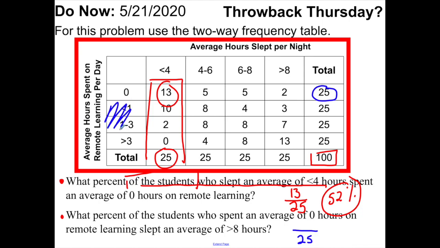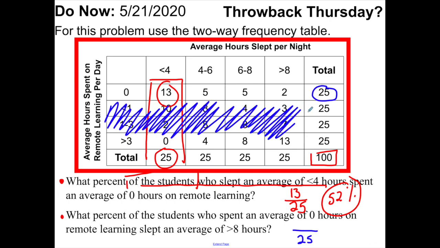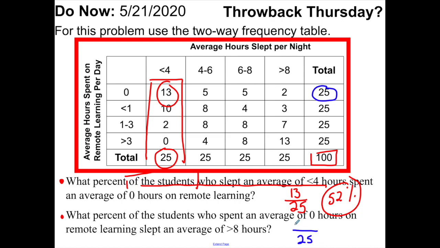So you could think about it as, well, these people here that I'm crossing out, they didn't spend 0 hours on remote learning. So these are not ones that I'm interested in. Okay? So if you look, of those 25, 2 slept an average of more than 8 hours. All right. Here we go. I'm going to do 2 out of 25, and that is 8%.